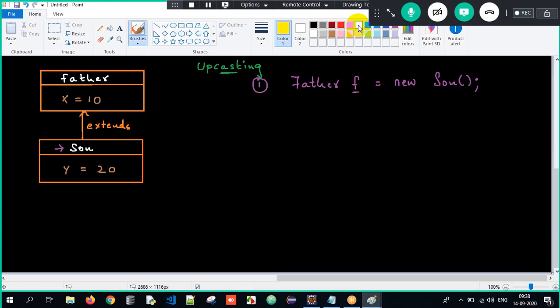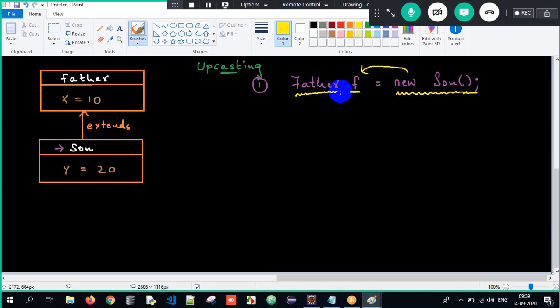I repeat, guys, you need to have patience in order to understand this particular topic. We are creating an object of the subclass and storing its address into a reference f which is of type superclass. So this is called upcasting: superclass reference, subclass object.